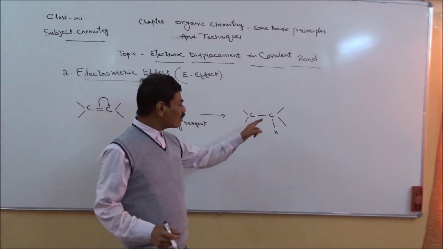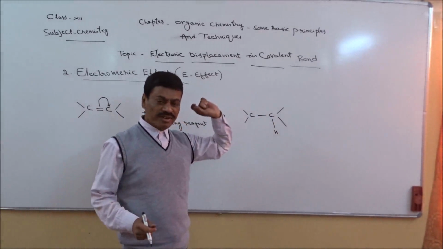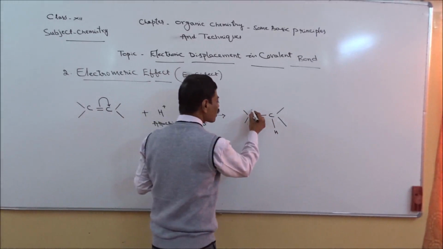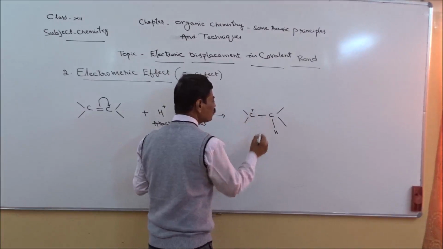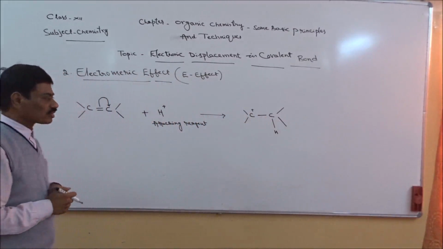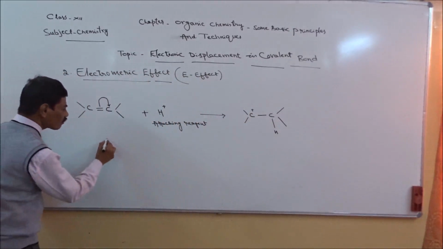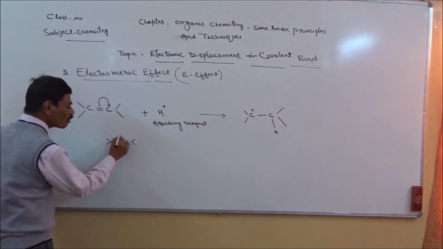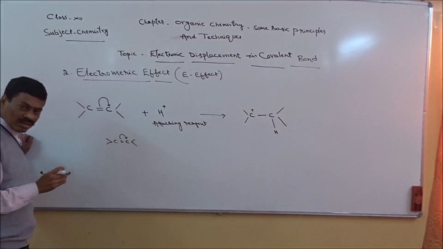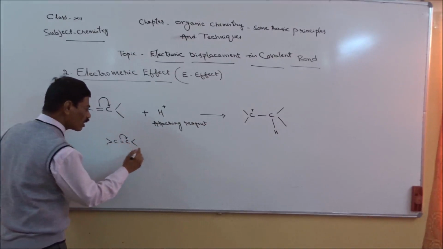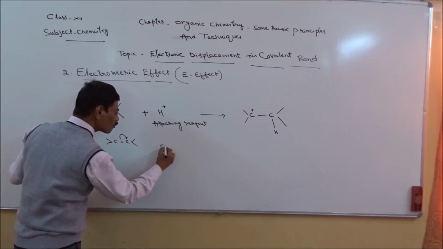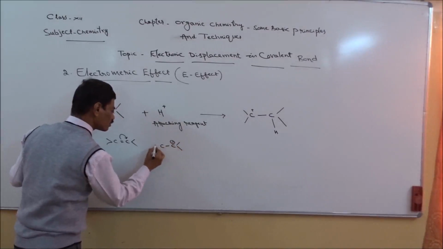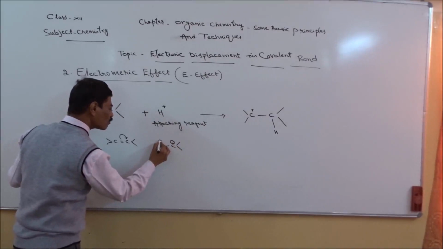Now look at valency of this carbon, 1, 2, 3, 4, satisfied. Valency of the other carbon atom is not satisfied. So over that carbon atom, we need to show positive charge. So it will be like this. You can understand in this way. Double bond, carbon, double bond, again carbon. When this bond is delocalized for a while, or when it moves towards this carbon atom, then it will become negatively charged. Right, other carbon atom positively charged.